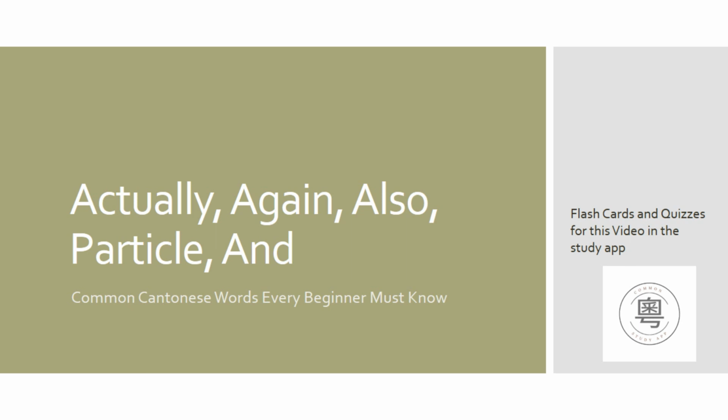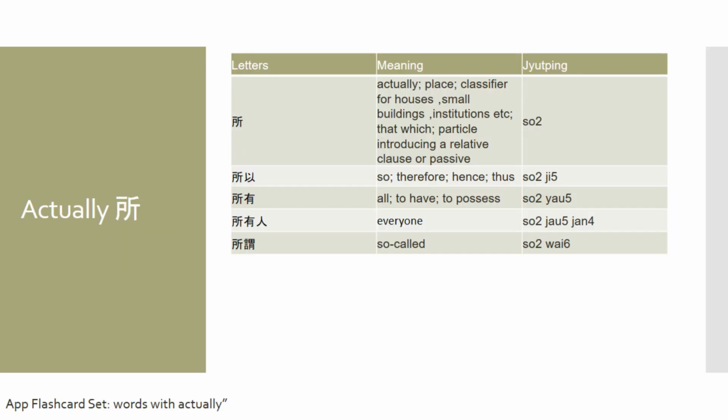So let's get started. The first word that I want to talk about in this lesson is 所, and that actually means actually in Cantonese. Now, there are several meanings to this particular word as well, such as emplacement of a place, classifier for houses, small buildings, institutions, etc., that or which, as well as a particle introducing a relative clause or passive.